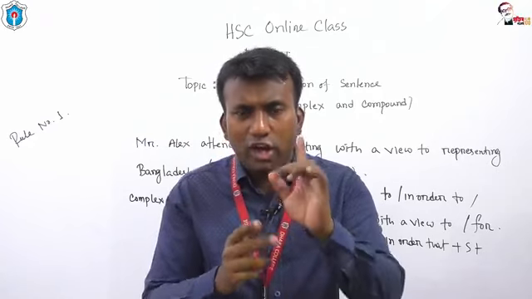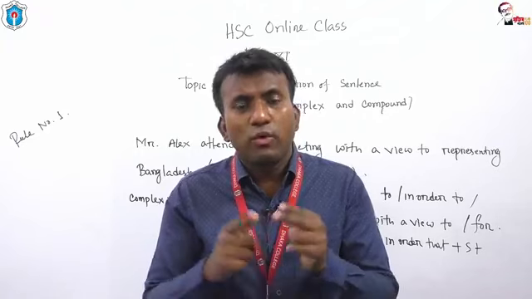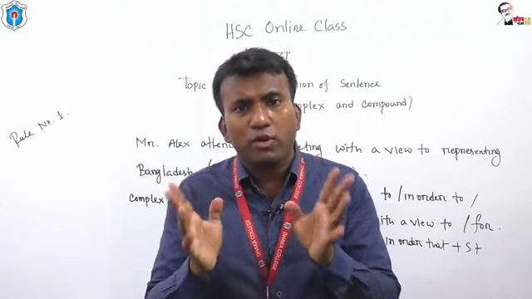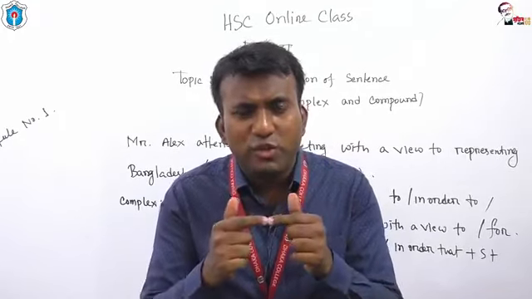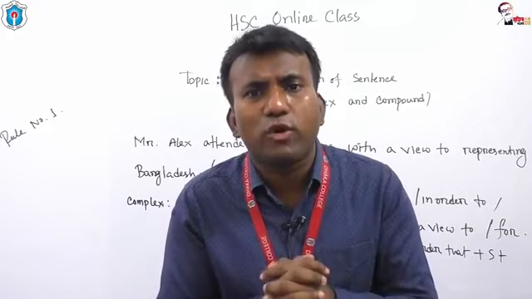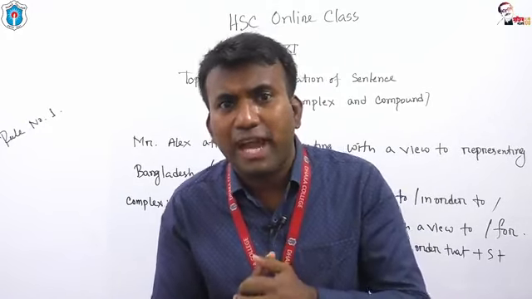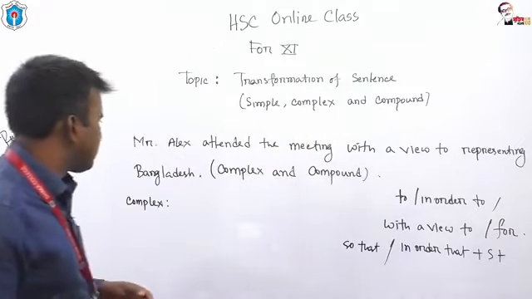You know that a compound sentence is such a sentence which connects 2 or more than 2 principal clauses, and these principal or coordinate clauses are connected with the help of coordinating conjunction, that is fanboys.